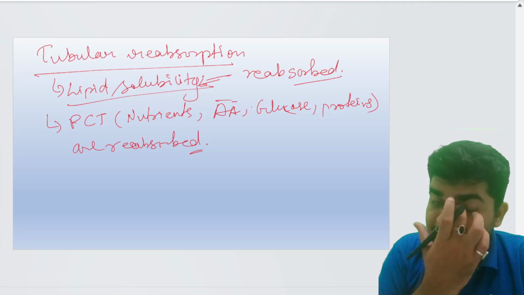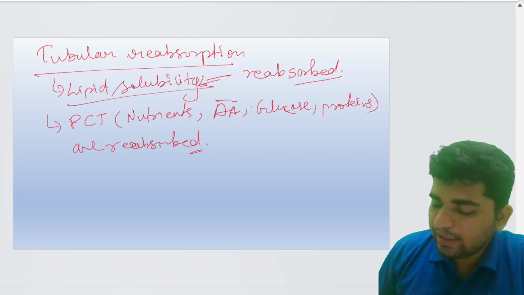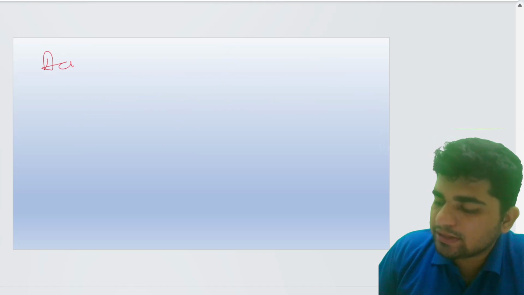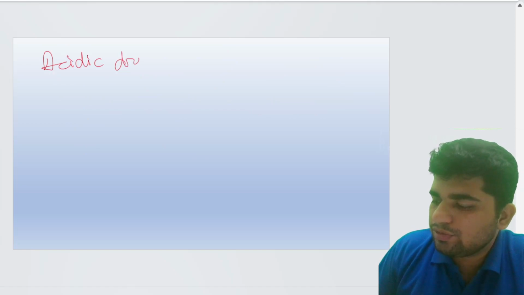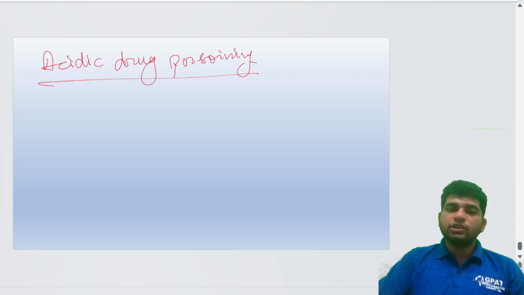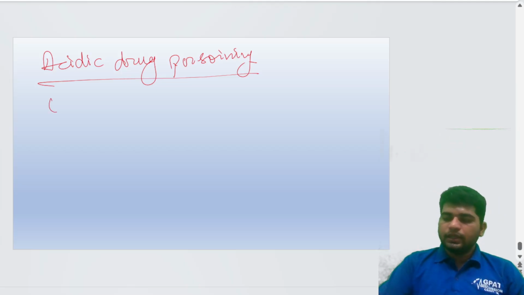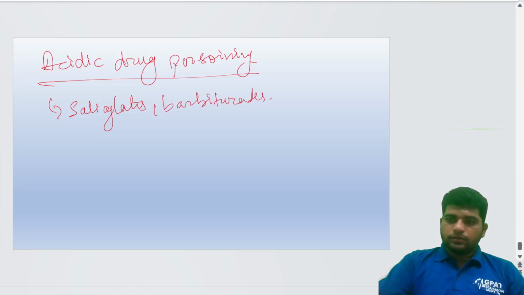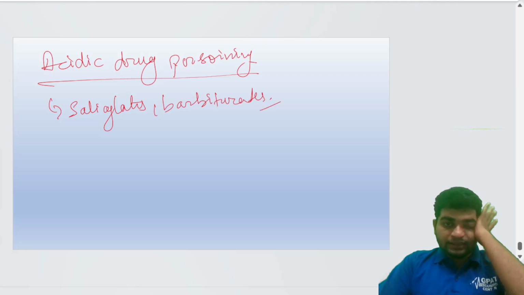Now, there is a thing called acidic drug poisoning. What is it? It is poisoning with acidic drugs, for example salicylates and barbiturates.